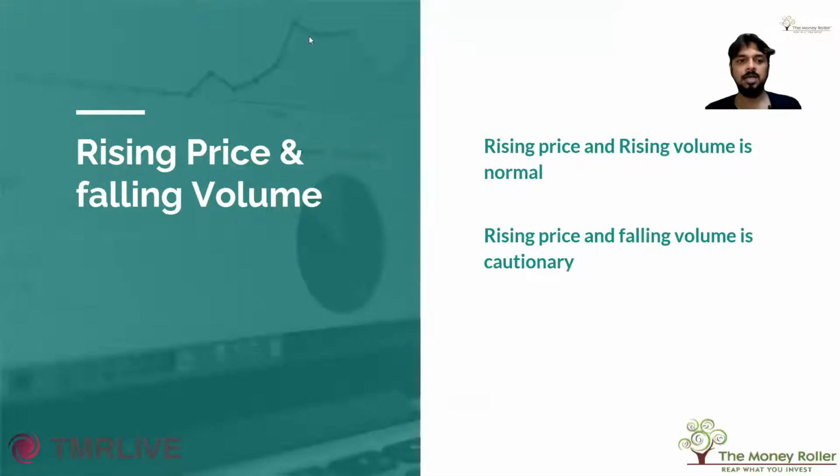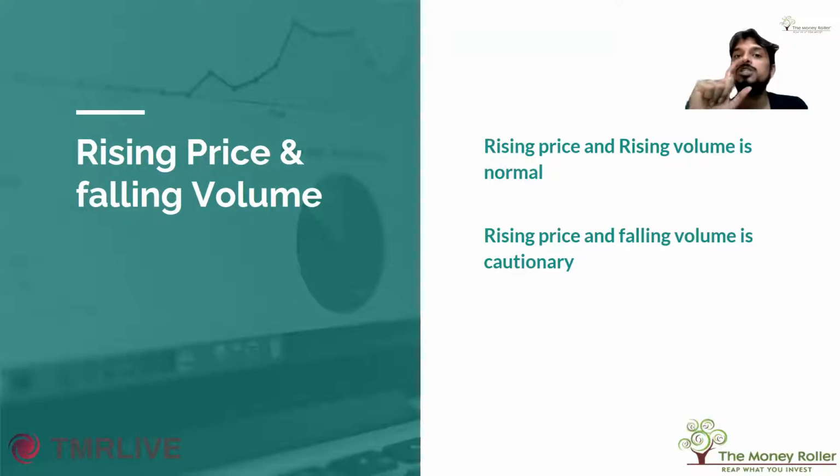This is rising price and falling volume. Logically, just think about it logically. This means prices have moved up without the support or without the rising interest from the traders and investors.